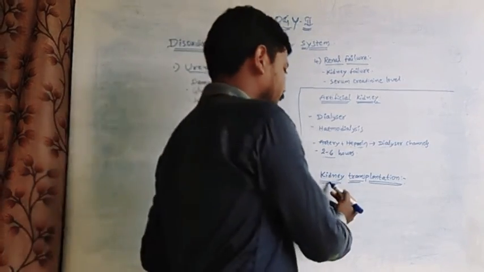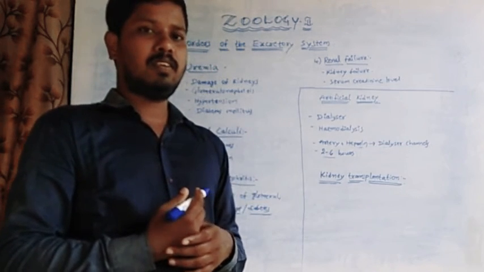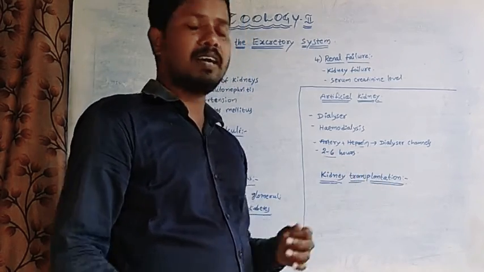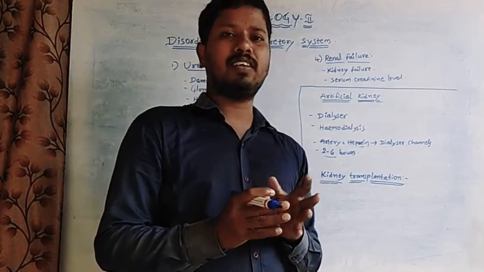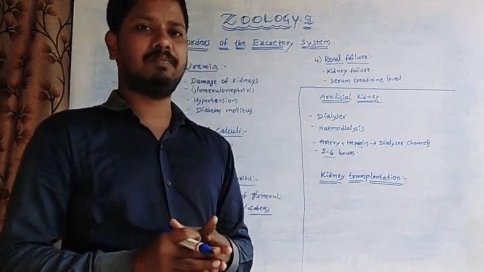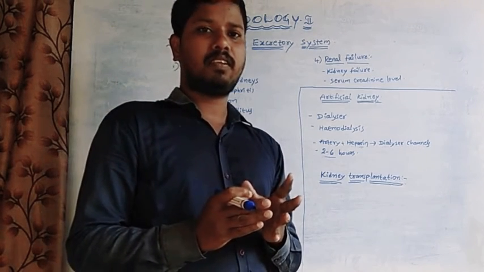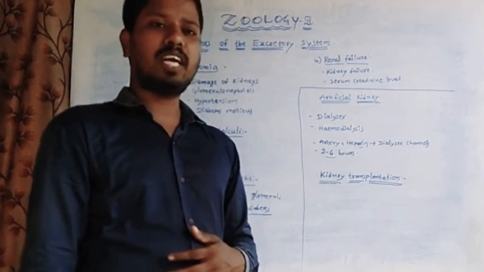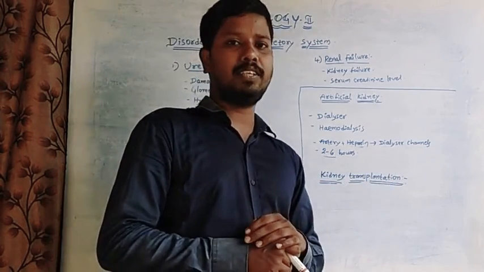Next one is kidney transplantation. When a person's both kidneys are functionally inactive or fail, that person can be transplanted with a donor kidney. This process is called kidney transplantation.